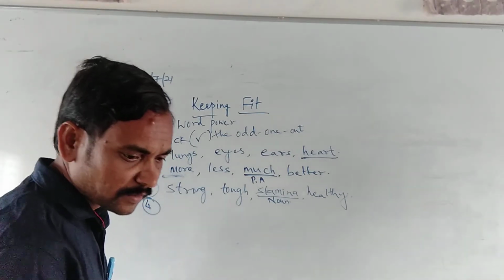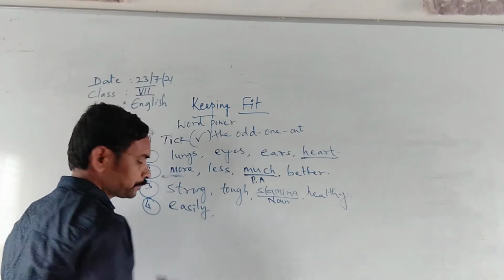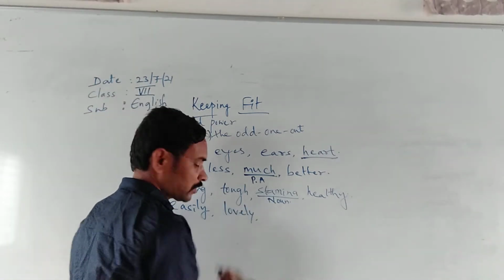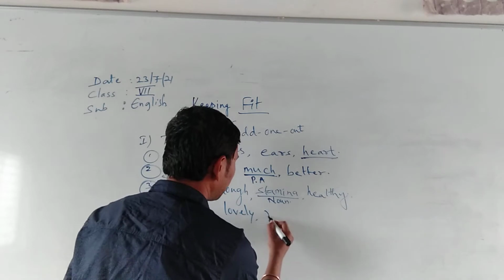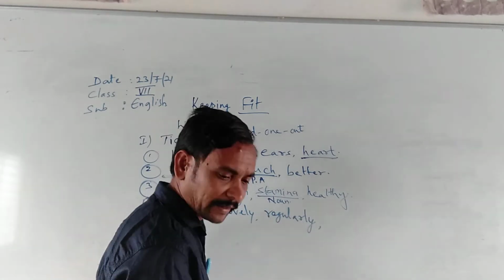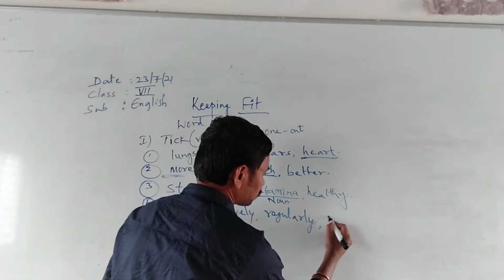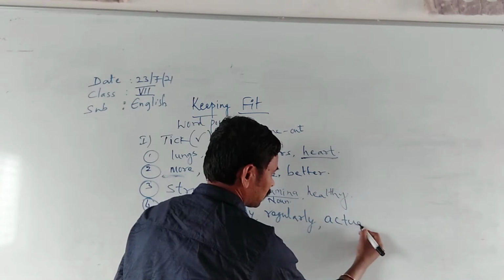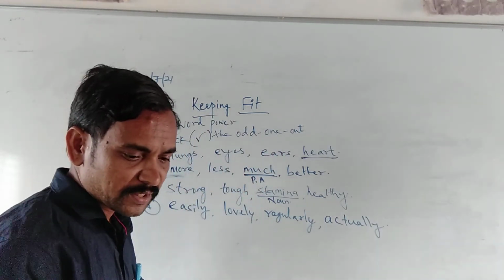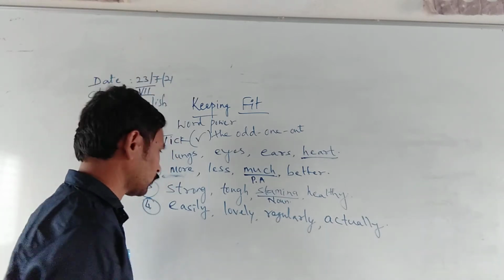The next set is easily, lovely, regularly and actually. Which is the odd one out in this set of four?